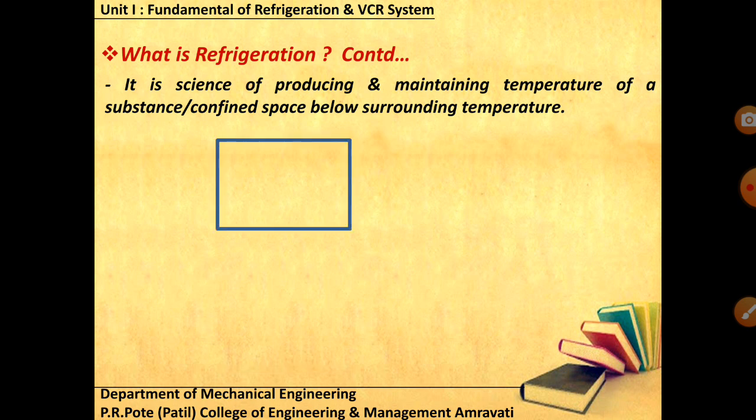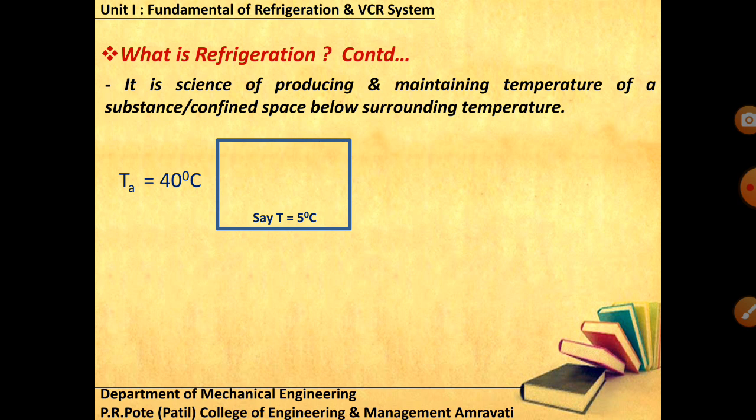Again, we can take a simple example. Let me say this is a confined space, and let me say TA is the temperature of air, the surrounding temperature, that is 40 degrees Celsius. And this confined space right now is also at 40 degrees Celsius. If I want to produce a temperature here of 5 degrees Celsius, what do I have to do?